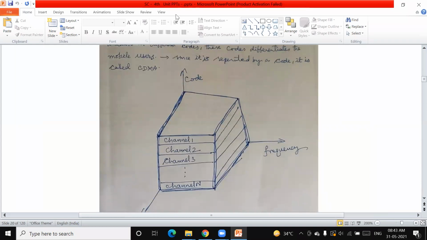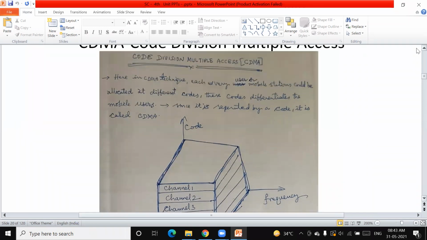Please mute your mobile phones. Mobile phones mute cheyandi.